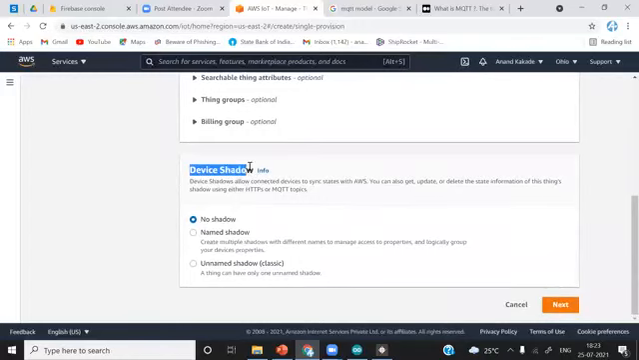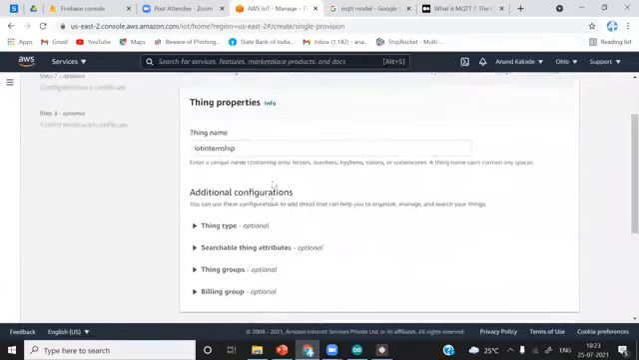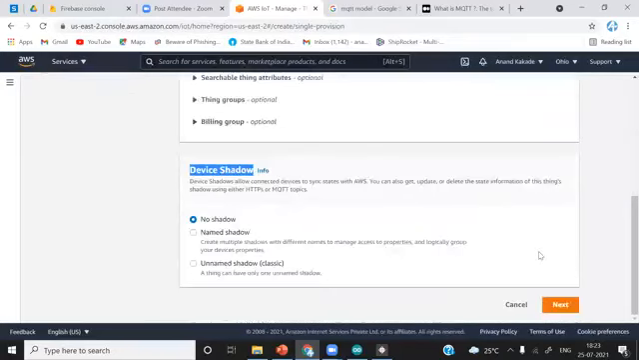After that, device shadow. What is device shadow? Also, you can see in the documentation. Right now, we are just going to go with this option, no shadow. Okay, just give this name and click next.